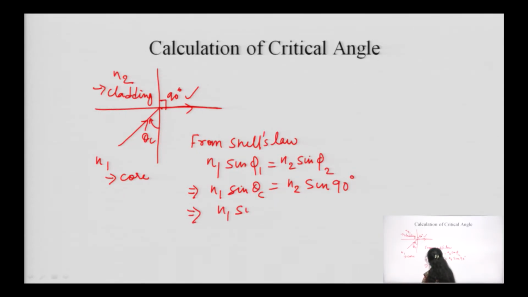So, n1 sin theta c should be equal to n2 sin 90 degrees, which is equal to 1. This is equal to n2 then.